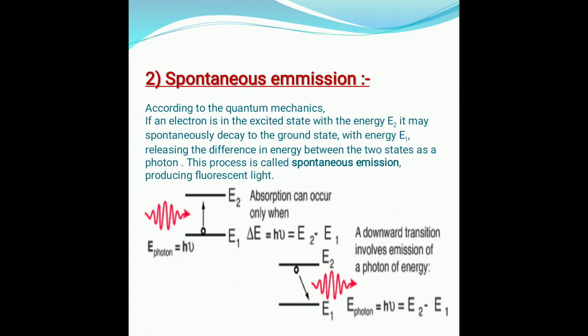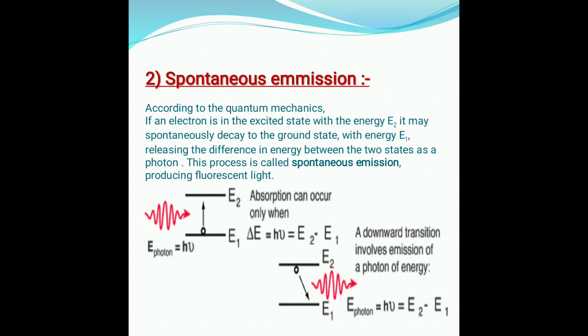This process is spontaneous because no external triggering is required. Immediately that atom comes down to the ground state and emits a photon of energy. According to quantum mechanics, if an electron is in an excited state with energy E2, it may spontaneously decay to the ground state with energy E1, releasing the difference in energy between the two states, E2 minus E1, as a photon, that is h nu.